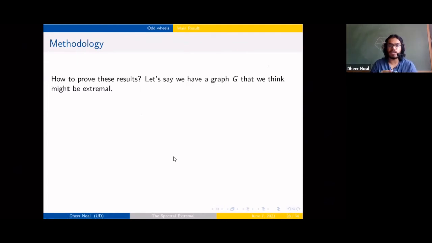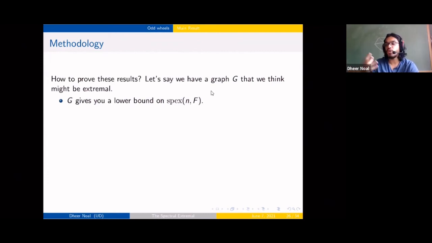So just developing some methodology, some method to answer questions like this. Say once we answered the question, you would have had G. You would know what the spectral extremal is, but maybe you can start with a close guess to it, some graph which is forbidding F and you think it might be the extremal graph.